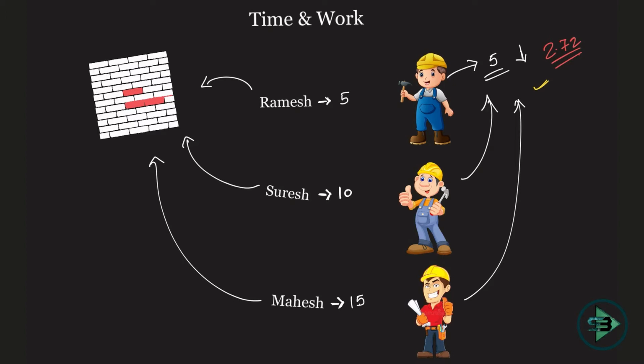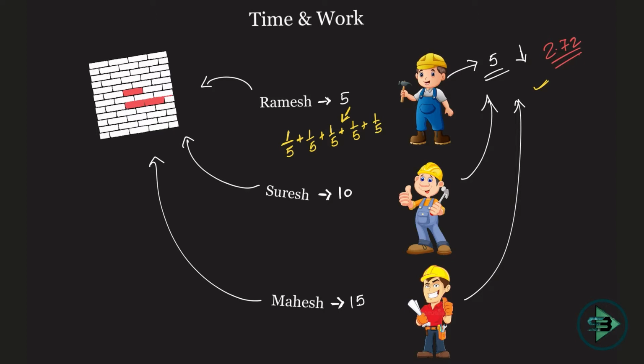Okay, now what's that? So Ramesh could do his work alone in 5 days. So can you say in 1 day he will do 1/5 of the work? Correct. Whatever is the work, he will do 1/5 of that, which means 20% of the work he will do in 1 day. Second day he will do 1/5, correct. Third day he will do 1/5, correct. Fourth day he will do 1/5, correct. And fifth day he will do 1/5, correct.